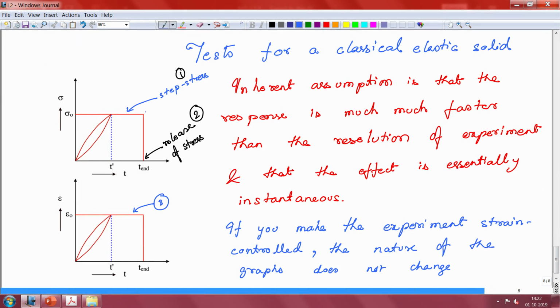This is one path at the top, let us call it path A. This is another path, path B, by which you reach sigma naught, and this is another path, path C, by which again you reach sigma naught, but its time histories are different in the 3 cases.